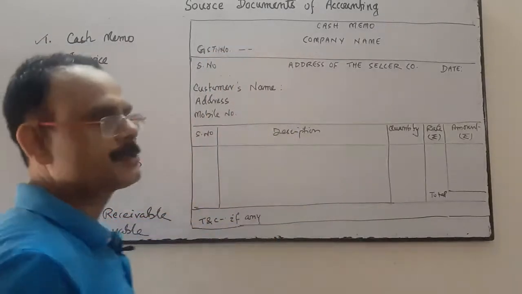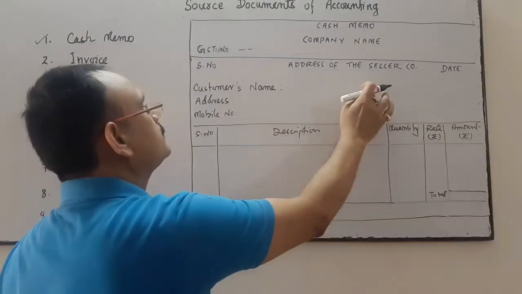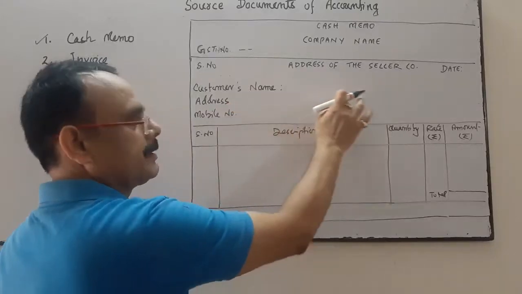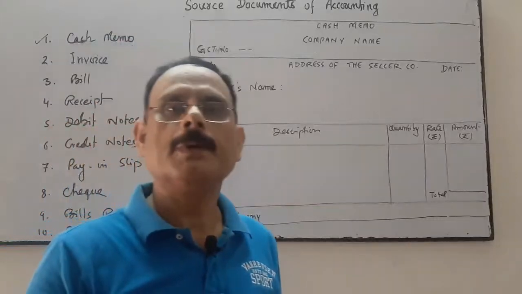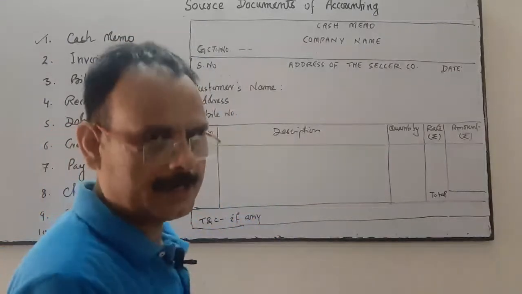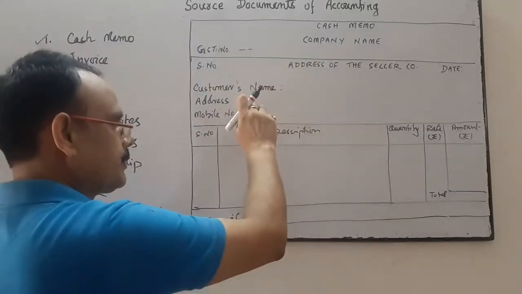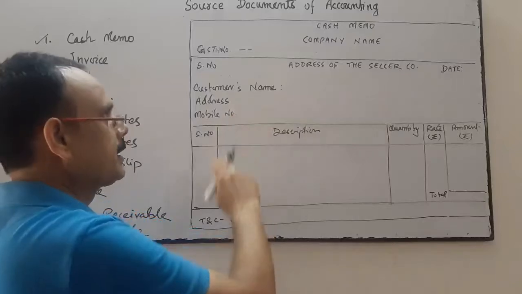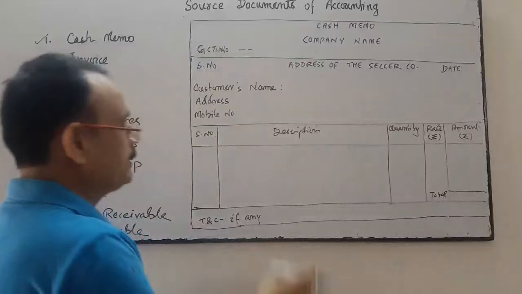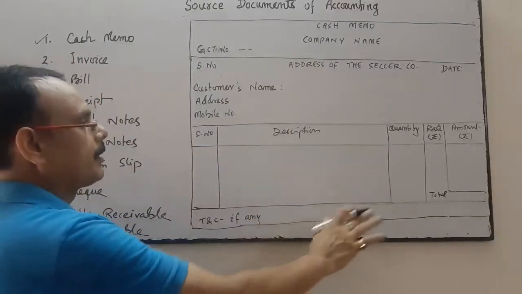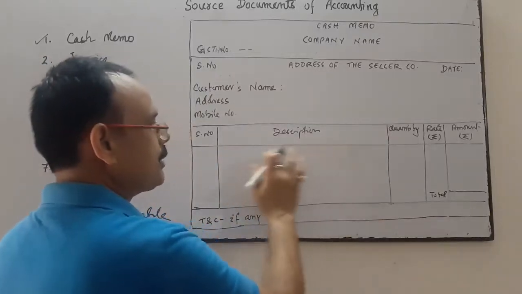Then the customer's name and address to whom you have sold the goods. You write the name of the customer, address of the customer, mobile number of the customer and the email ID if required, even the customer's GSTN number if required.